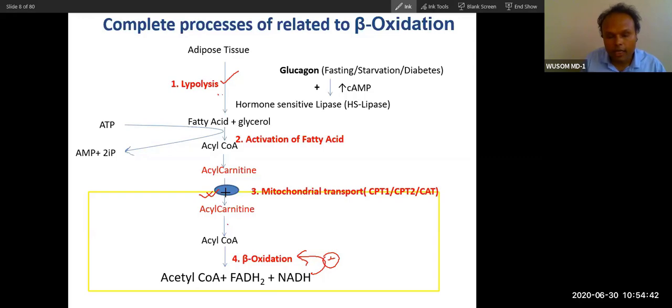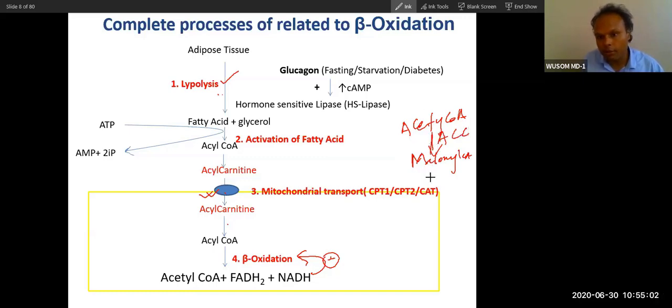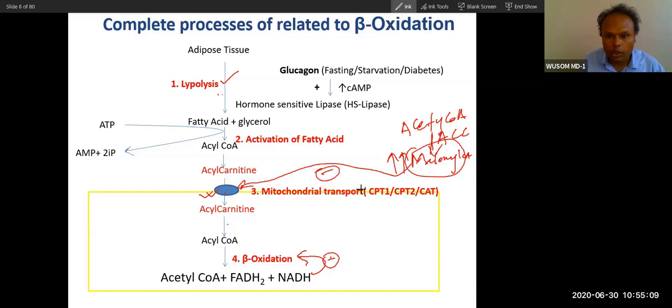If there is synthesis of fatty acid, acetyl coenzyme A will be there. Acetyl coenzyme A will convert into malonyl coenzyme A. This step is the rate limiting step. During this fed condition, there will be a very high amount of malonyl coenzyme A. This malonyl coenzyme A actually inhibits this transporter, specifically this protein, CPT1.